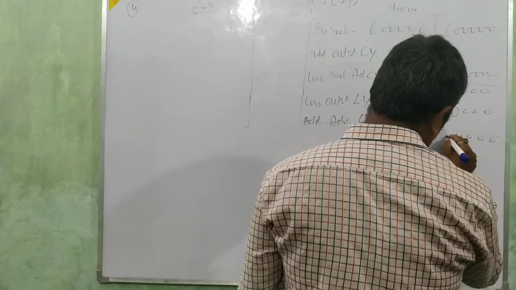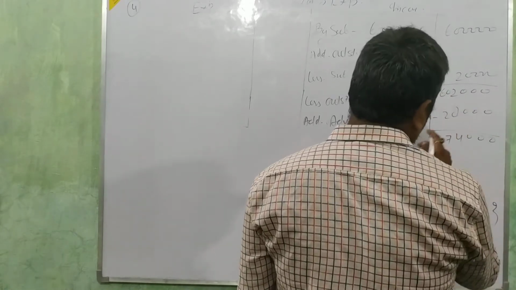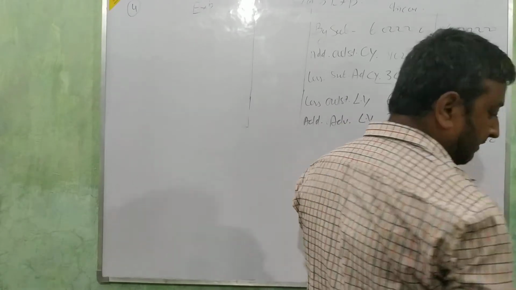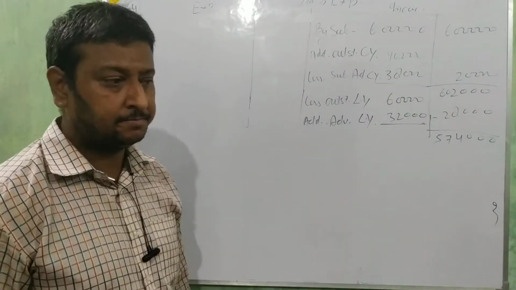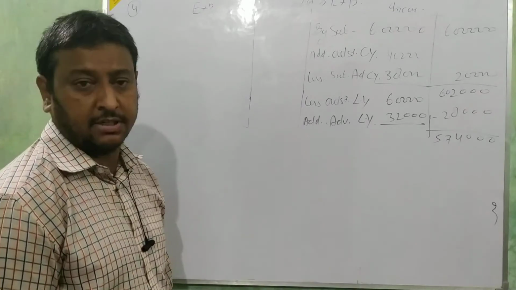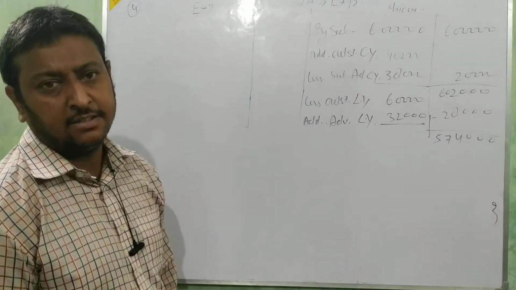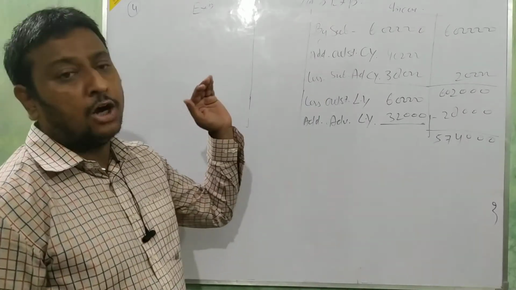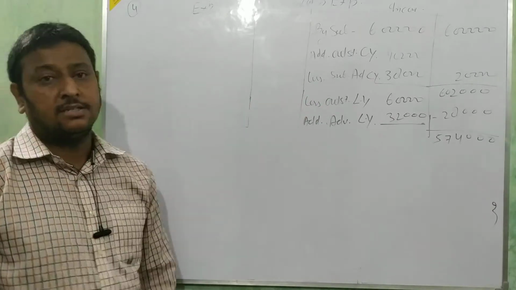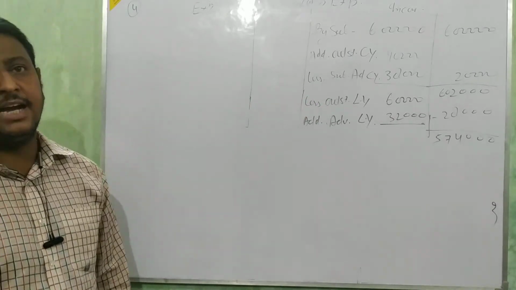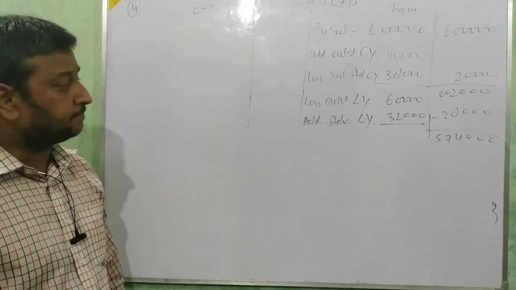7 and 5. 5 lakh 74,000. Answer is coming or not? 5 lakh 74,000. In this way we are going to present the outstanding or advance subscription. Outstanding or advance subscription. Okay.